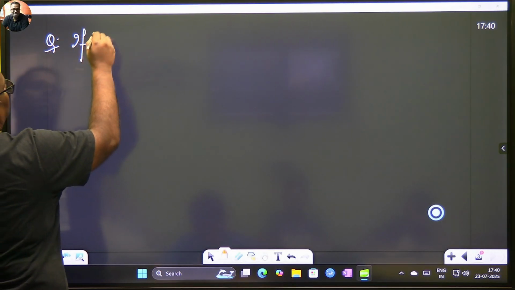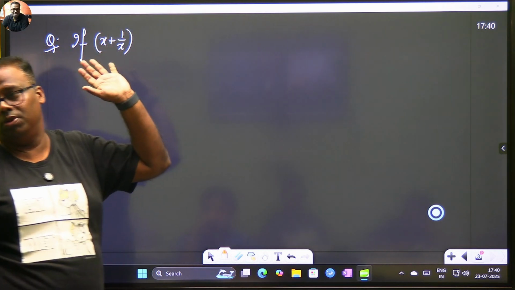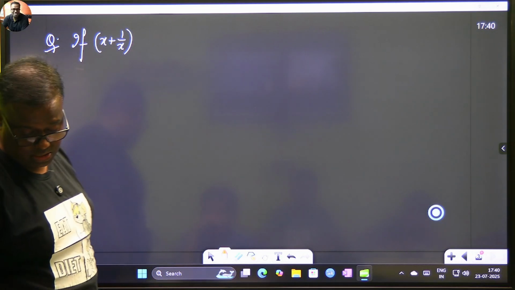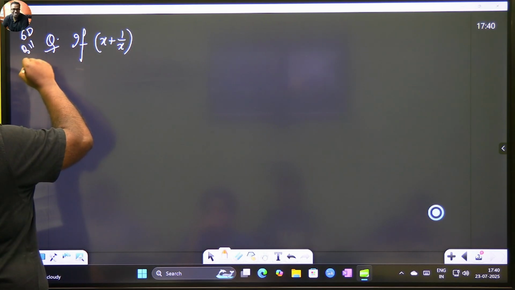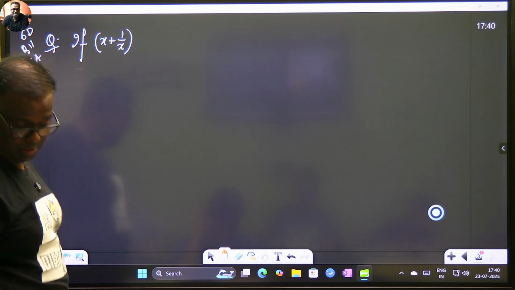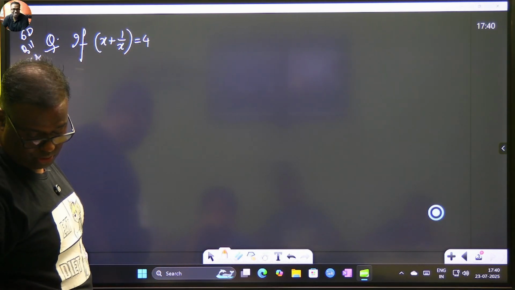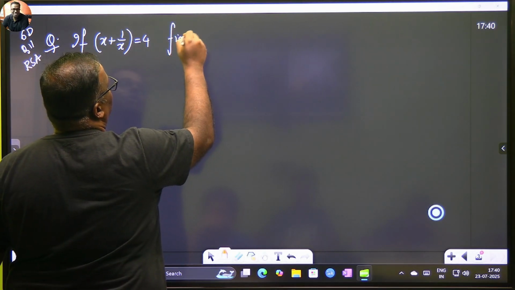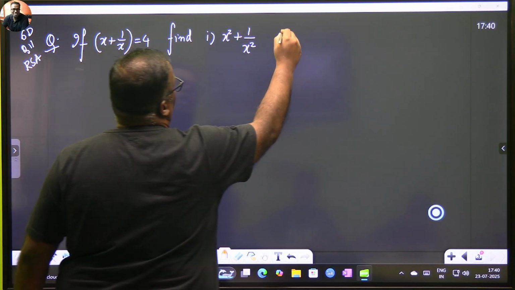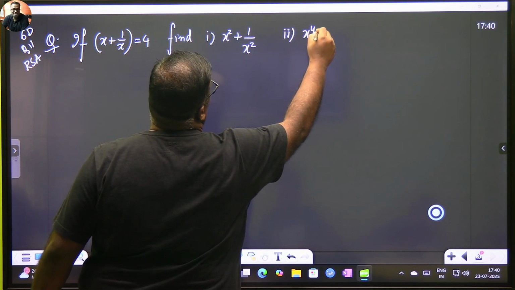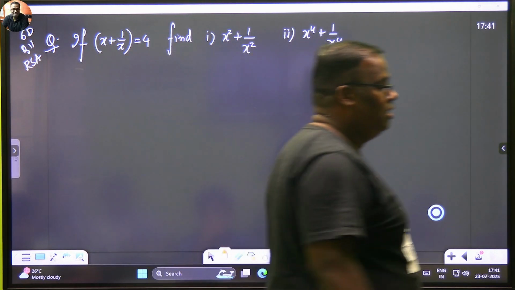If x plus 1 by x, there is no other way to do this problem apart from the way I'm doing. So pay utmost attention. This is 6D, question number 11, RS Aggarwal. If x plus 1 by x is equal to 4, find the values of: number 1, x squared plus 1 by x squared, and number 2, x to the power 4 plus 1 by x to the power 4. Okay, put your pens down. If you have written the question, don't be worried about writing.